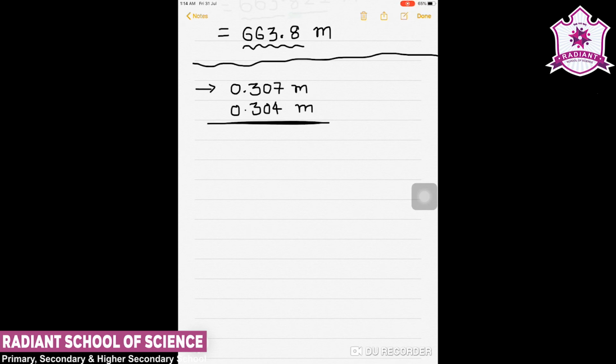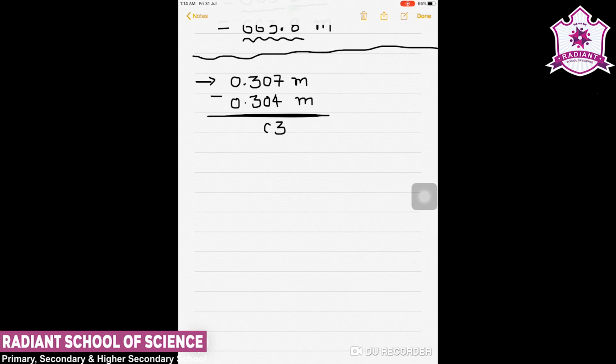Now I can subtract them. For subtraction, 7 minus 4 will be 3, then 0, 0, 0. Here it is 0 and 0.